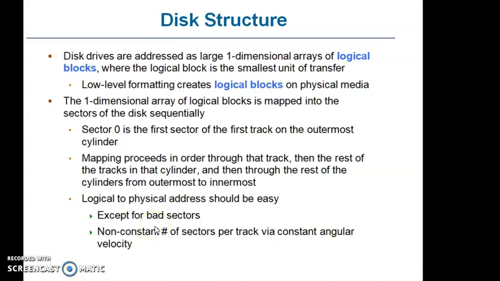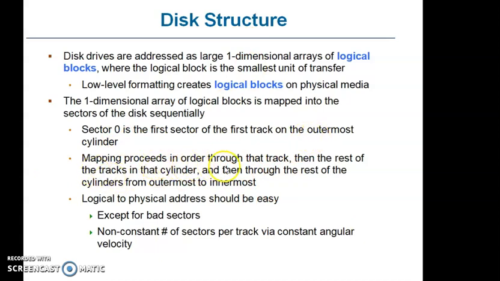Regarding the disk structure, disk drives are addressed as large one-dimensional arrays of logical blocks, where the logical block is the smallest unit of transfer. Low-level formatting creates logical blocks on physical media. The one-dimensional array of logical blocks is mapped into the sectors of the disk sequentially. Sector 0 is the first sector of the first track on the outermost cylinder. That is, sector 0 is at the outermost cylinder.